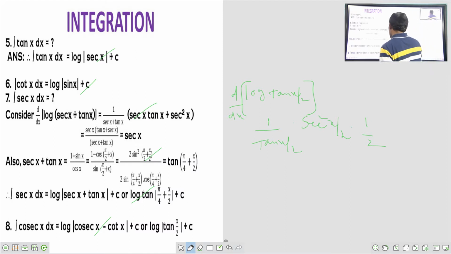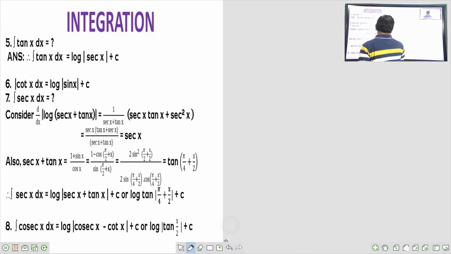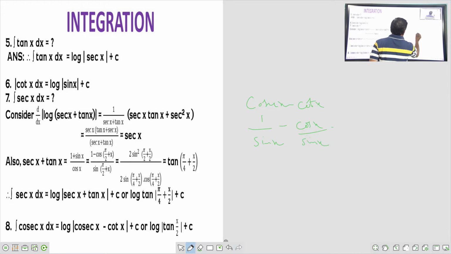So once again, it is saying log of cosecant x minus cot x. I will show you if people are interested. Cosecant x minus cot x: cosecant x is 1 by sin x, and what is cot x? Cos x by sin x.